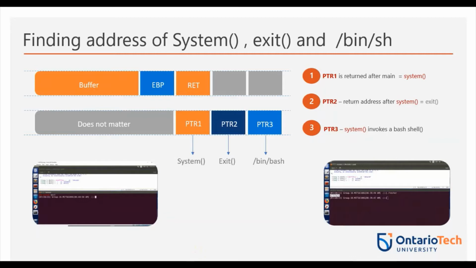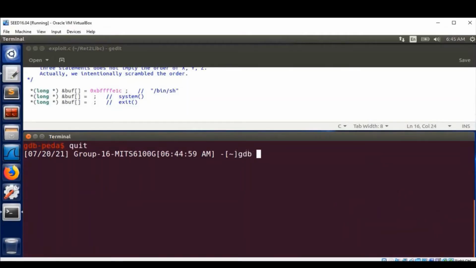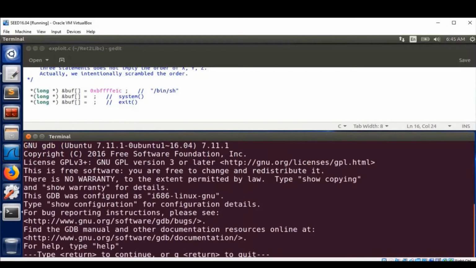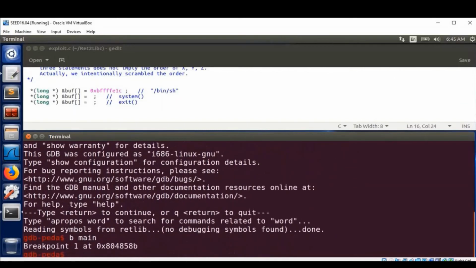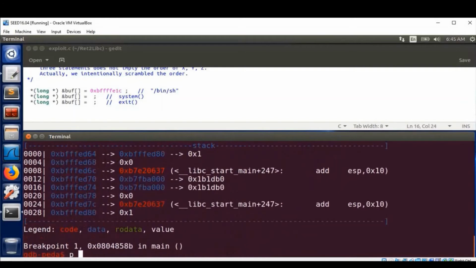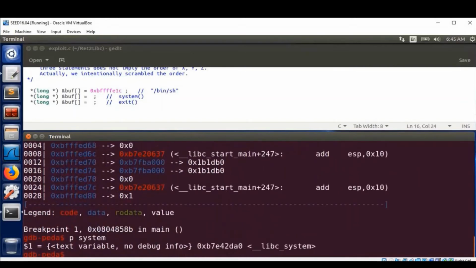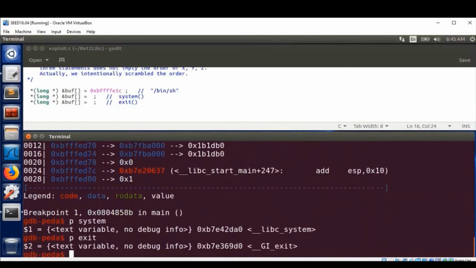We now have to find the exact addresses of system and exit. For this, we use the installed utility gdb to find the addresses of system and exit. Here the vulnerable program is retlib.c, whose entry point is main. So we put a breakpoint in it. We run it, and then we find the addresses of system and exit using these commands.